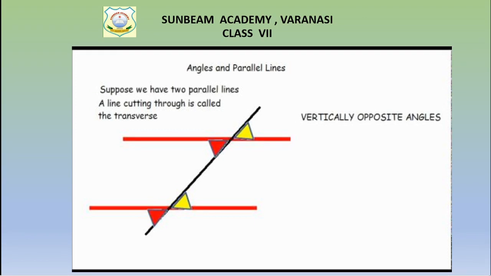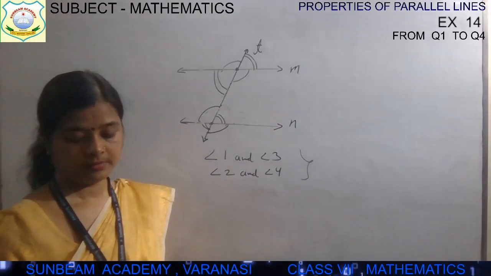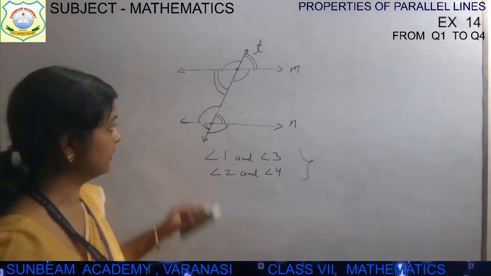Now the next part is, see, this one is what? Same side interior angles, and they will be supplementary to each other, children. This is the case of the fourth point. The fourth point says that interior angles on the same side of the transversal are supplementary. Let me show you through a diagram.